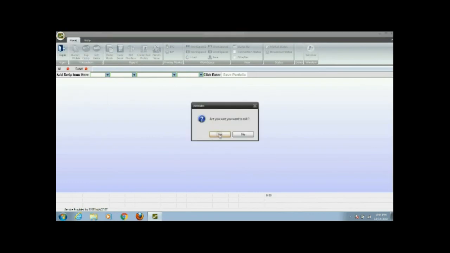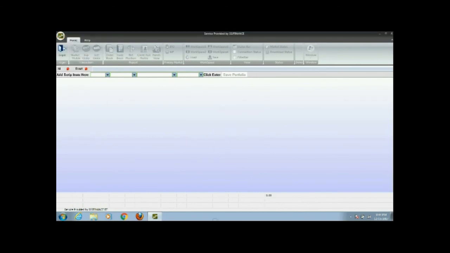Log off button, you can change MCX, whatever the profile, market watch, and from here we can log off. I hope you have learned the Odin software, how to use this software. We are again in the same position. You can cancel that and you can exit from the login button. Are you sure you want to exit? Yes. So it's getting closed. With this session, I believe you have learned how to use Odin well.